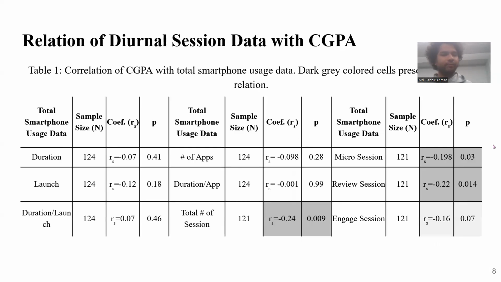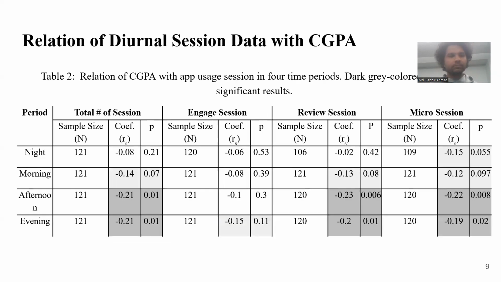So here are the findings. These findings are based on the total smartphone usage data, and we find that in the case of sessions, there exists a significant negative relation between students' academic performances and the number of app usage sessions, number of micro sessions, and review sessions. Also, in the case of engage sessions, in this case the p-value is close to the significance level, but it's not statistically significant.